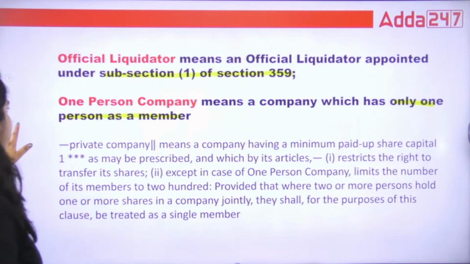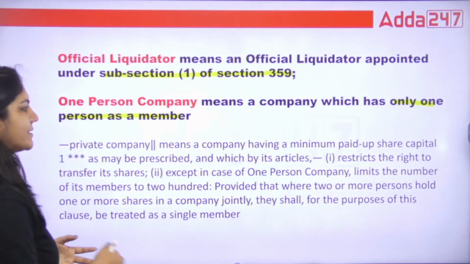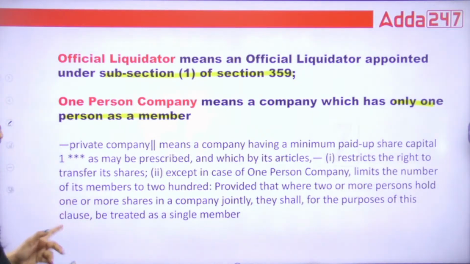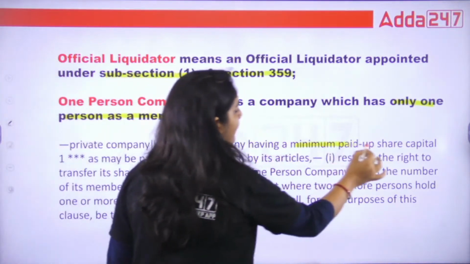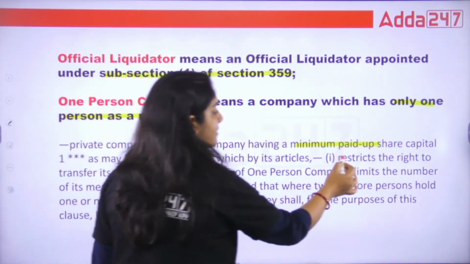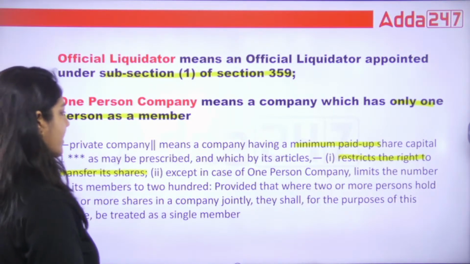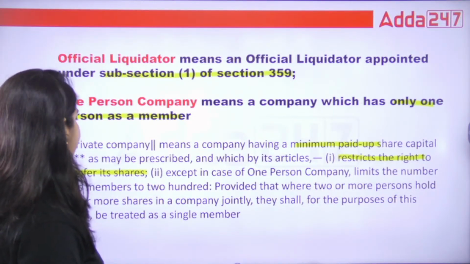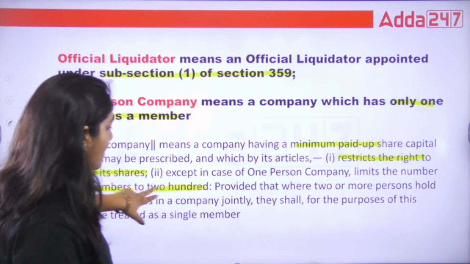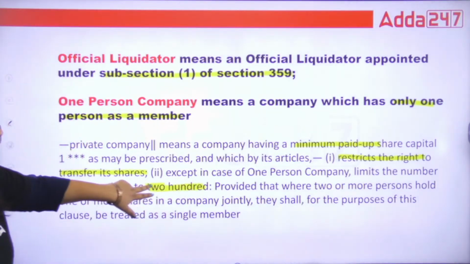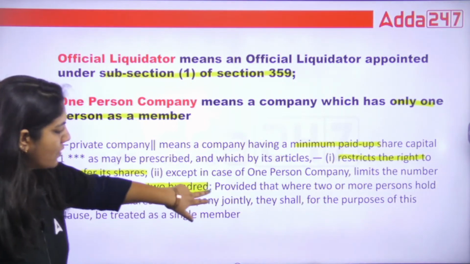What is private company? Private company, as you can see, has a minimum paid up capital of 0. There is a restriction on the right to transfer the share. And it limits the members, because the maximum is 200 in the private limited company. Maximum 200. That's it.